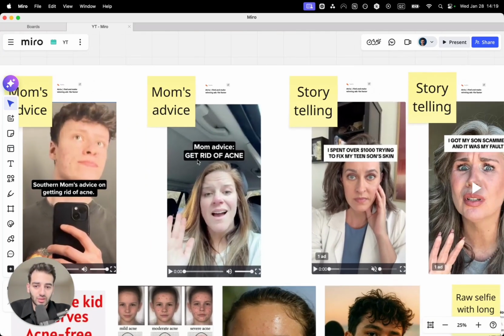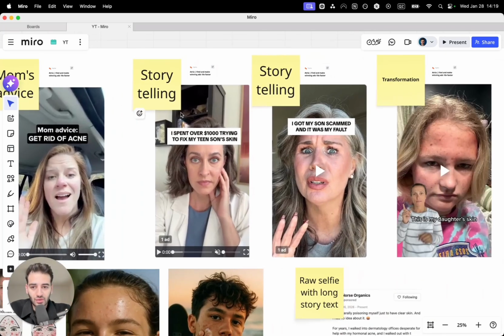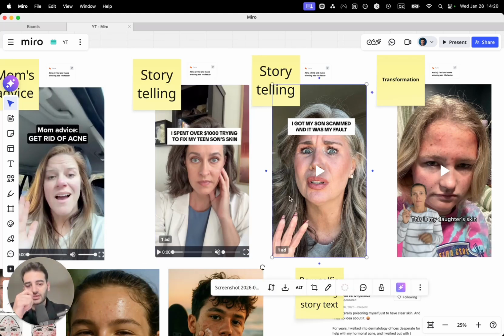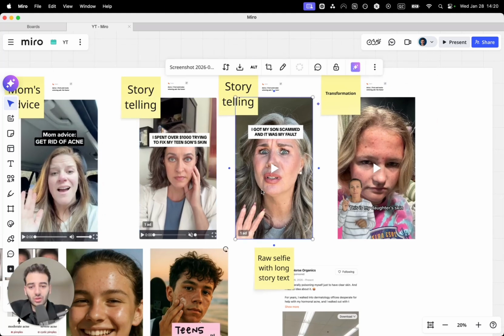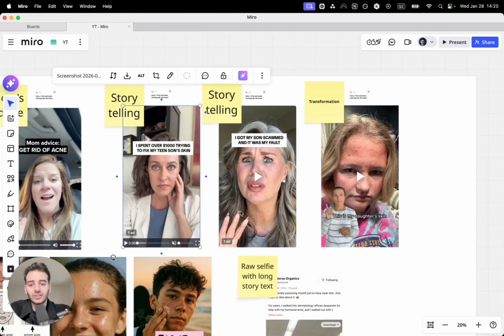And here is a mom's advice, get rid of acne. Here we have storytelling: I spent over 1,000 trying to fix my teen son's skin. And here we have, I got my son scammed and it was my fault. You can see this and this will most likely get the same entity ID because they're basically the same concept. They're very similar. If you see the ads, you will see they're very, very similar.